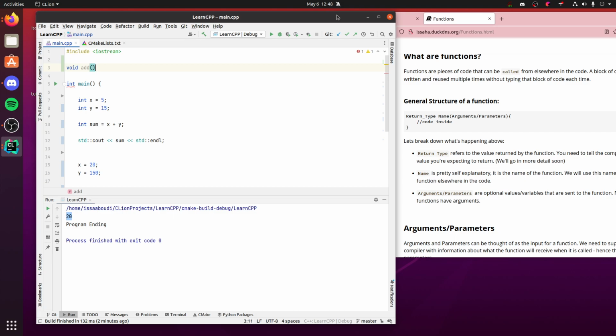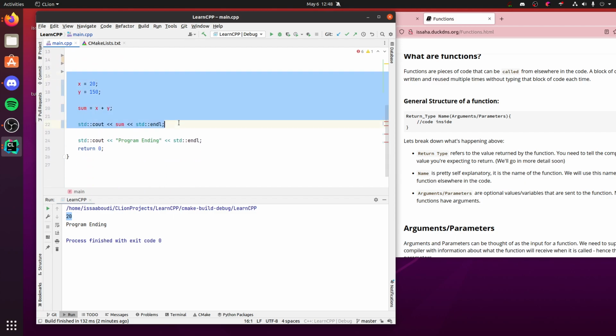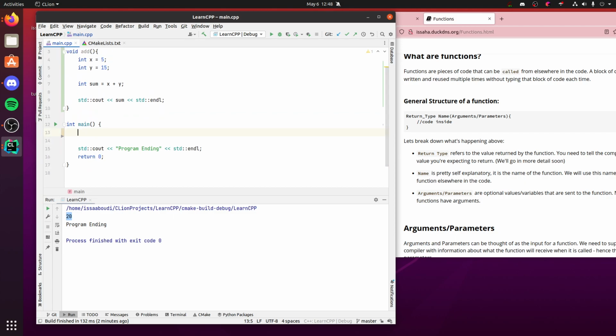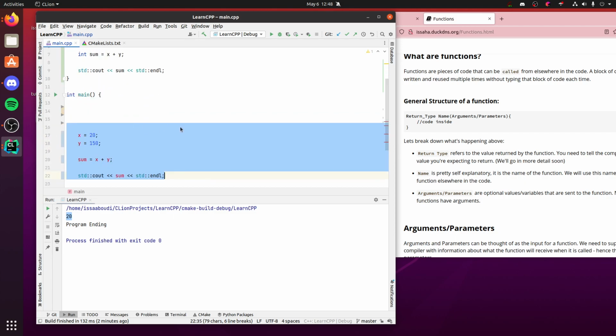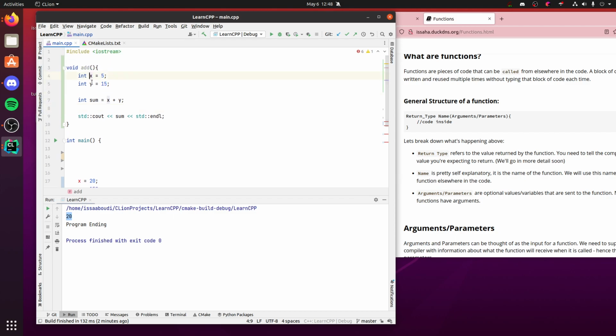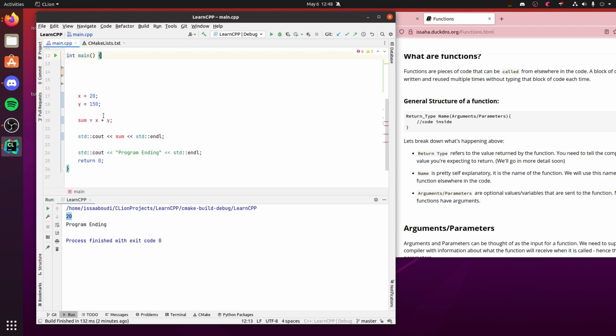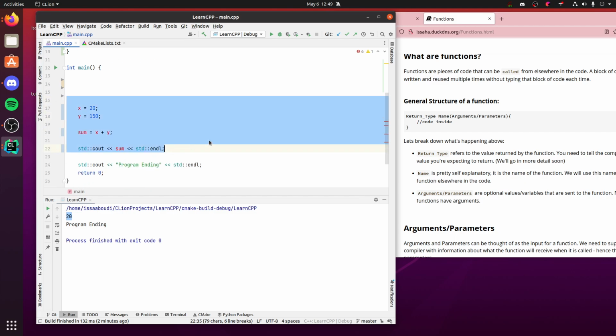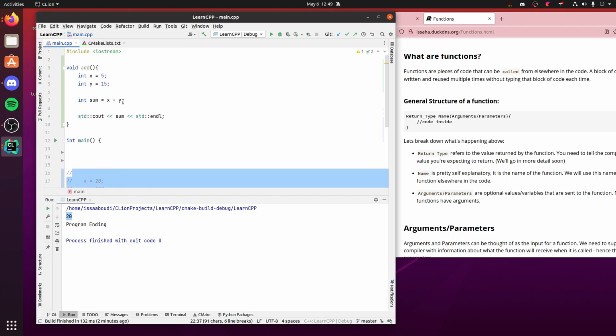So now we have this add function. And what we can do is literally take our code and put it in here. Now it's going to give us some errors because x and y are no longer in main anymore, which is fine. And actually, one thing I'd like to highlight is x and y, because they were declared in this function between these brackets, main does not know about them. These don't exist here. And we'll come back to this. This is the idea of scope. So I'm going to comment this out instead of deleting, and we'll come back to it.